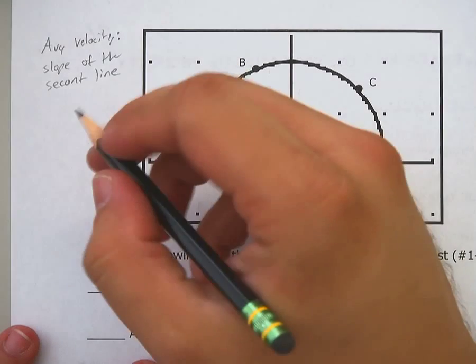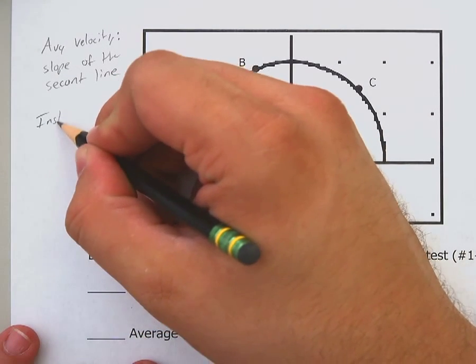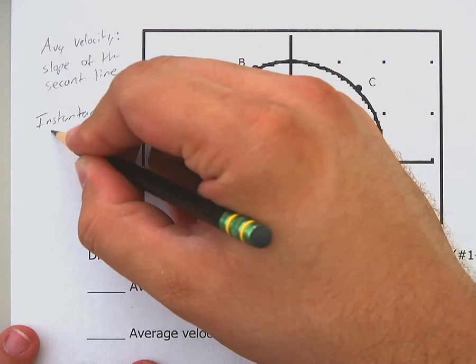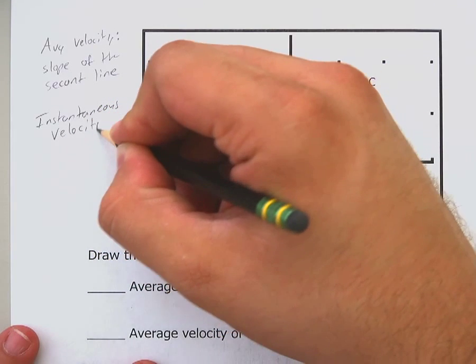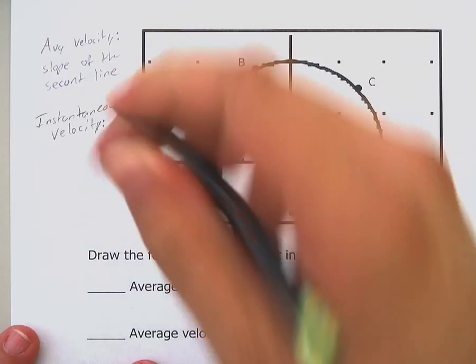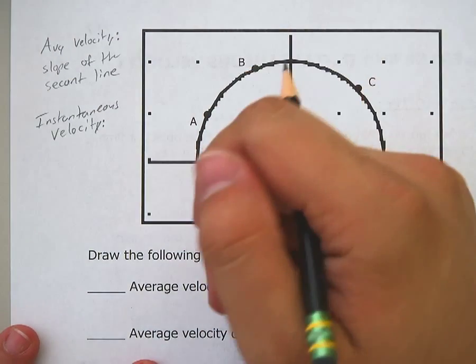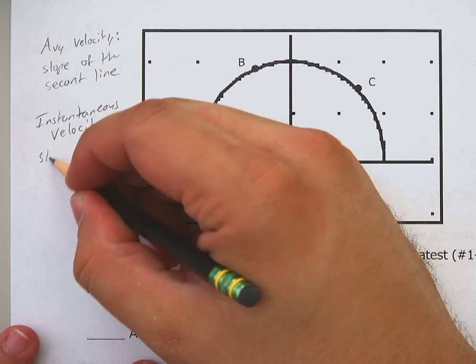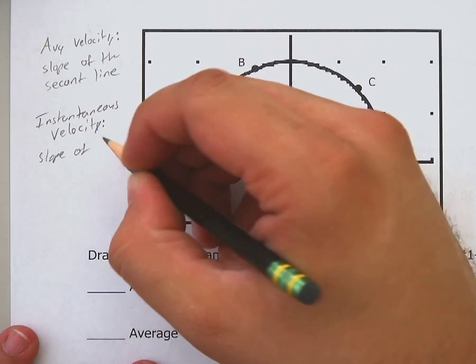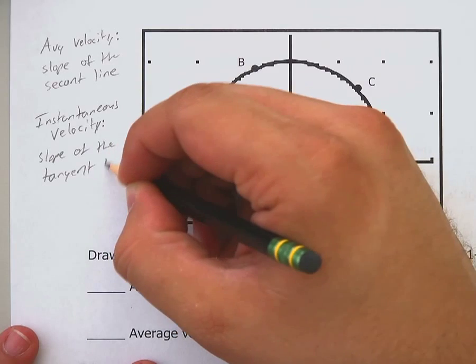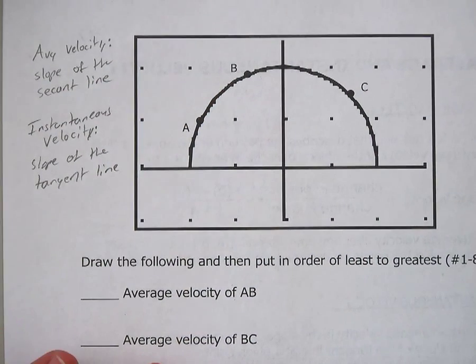And if we're talking about instantaneous velocity, instantaneous, at that moment, we're talking about the slope of the tangent line. Alright?